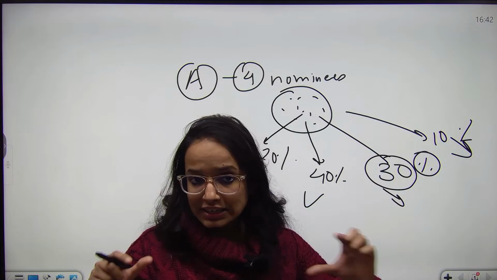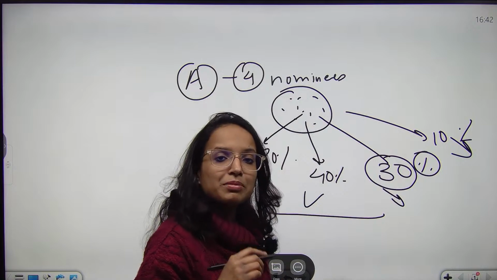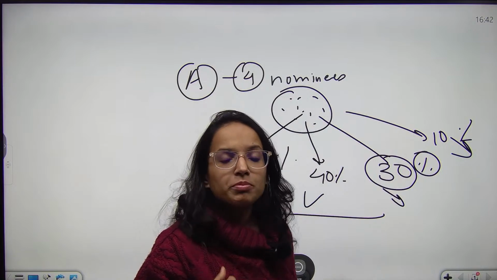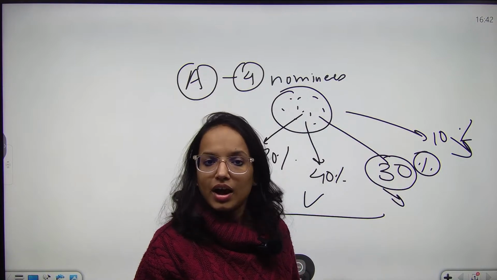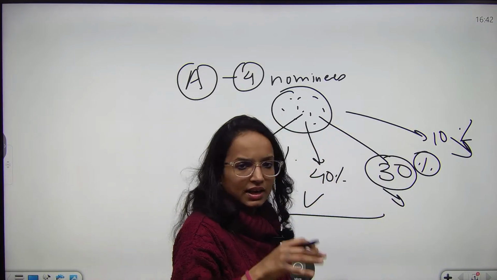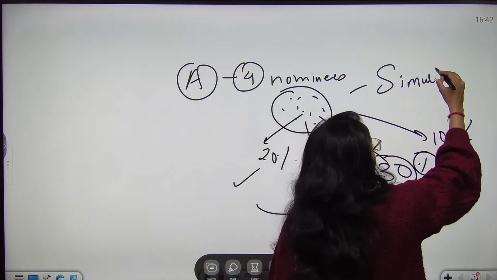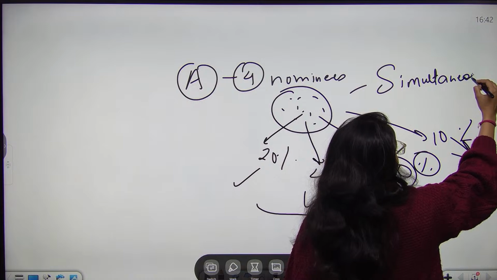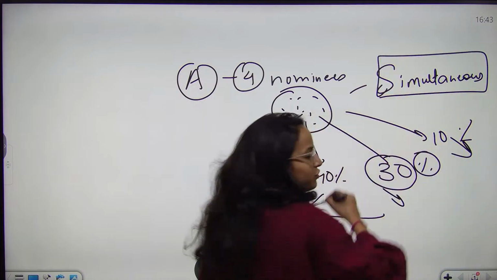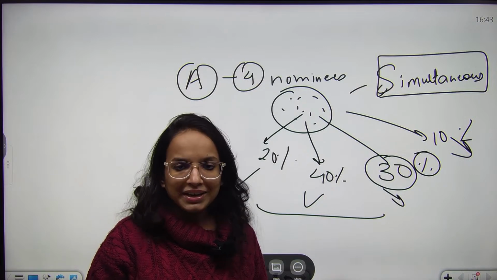This is proportionate, right? Proportionate distribution. So this is what we call simultaneous appointment of nominee. Are you getting my point, everyone? This proportion based case, इतना इसका fix है ना? This is simultaneous appointment of nominee. Everyone, is it clear? Simultaneous appointment.